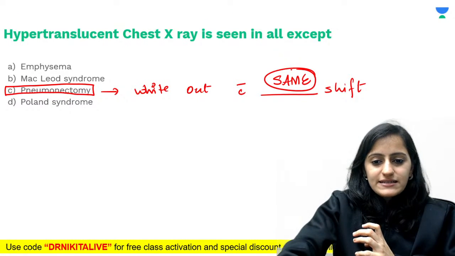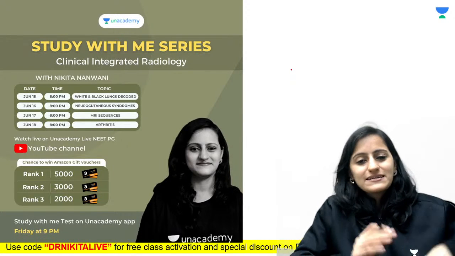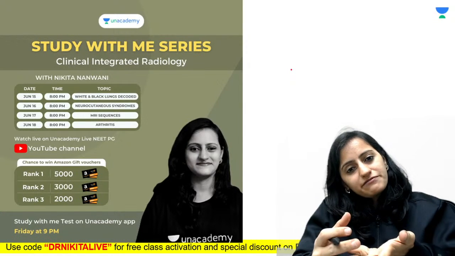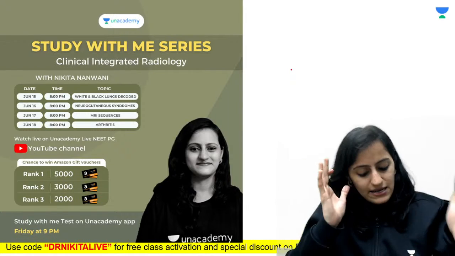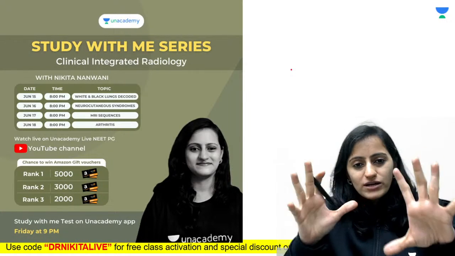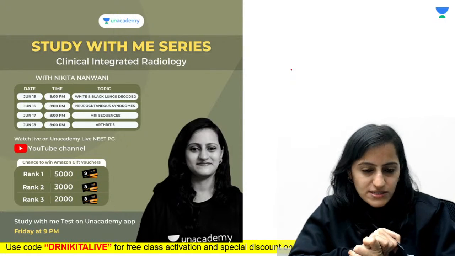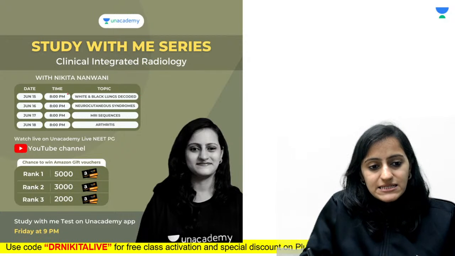Right. So yes, that was the discussion of today's whiteout and blackout. I basically wanted to clear the concept: consolidation, collapse, pleural effusion, how do you differentiate, blackout, what are the causes. Rather than just mugging up the causes, it's easy if you understand the concept and remember the causes. So this was episode 1 in the Study With Me series.